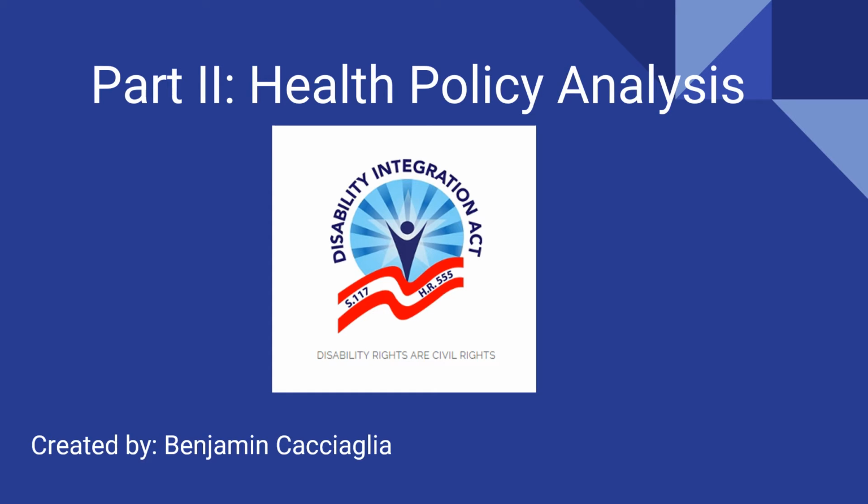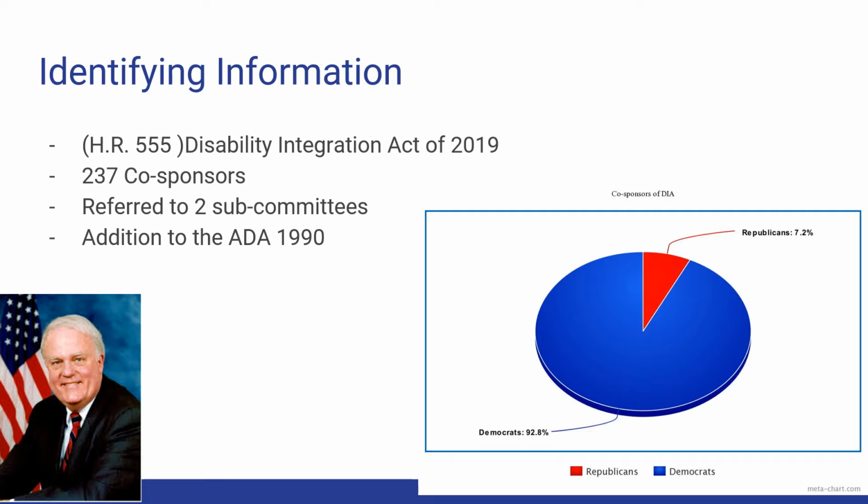My name is Ben Cacciaglia, and today we will be focusing on the Disability Integration Act of 2019. The identifying information for this bill: it is a House of Representatives bill, so it's H.R. 555. The sponsor for this bill is Representative James Sensenbrenner. He currently has 237 co-sponsors, which makes up roughly 220 Democrats and 17 Republicans.